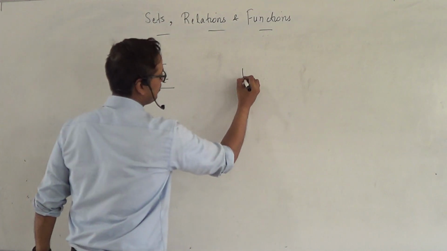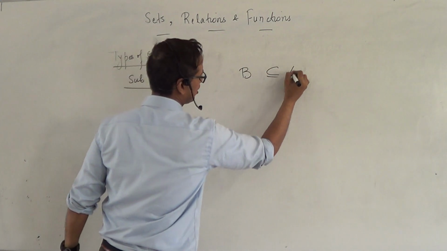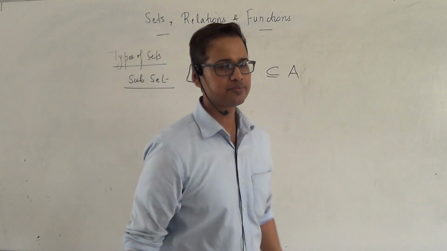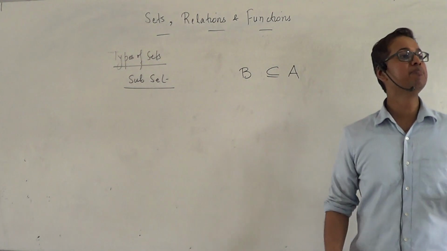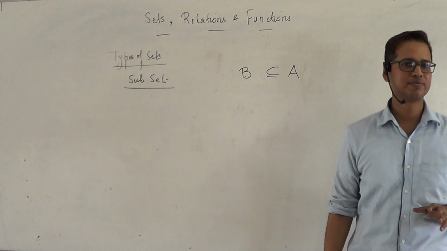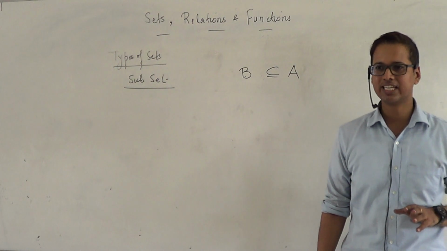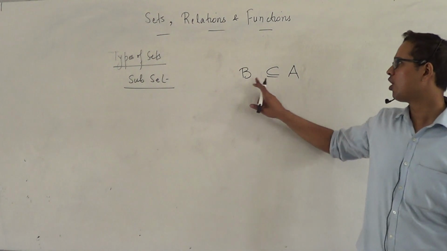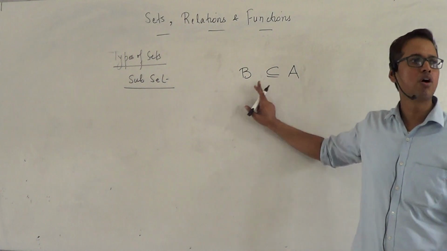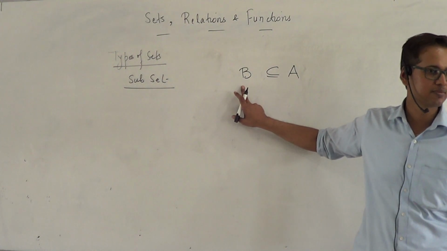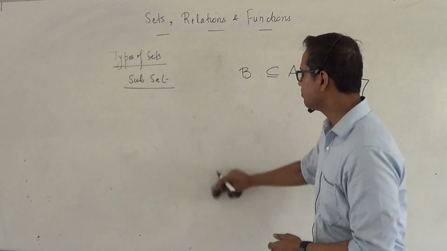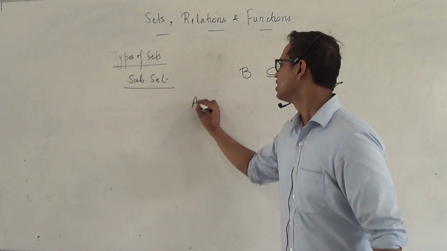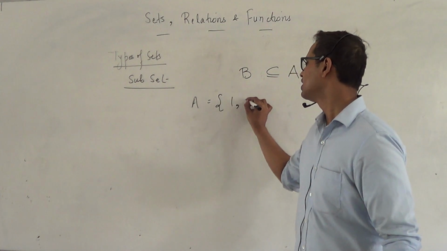If I say B is a subset of A, what does it mean? All elements of B belong to A. Are you getting this point? B is called the subset of A, and A will be called the superset of B. Is that okay?